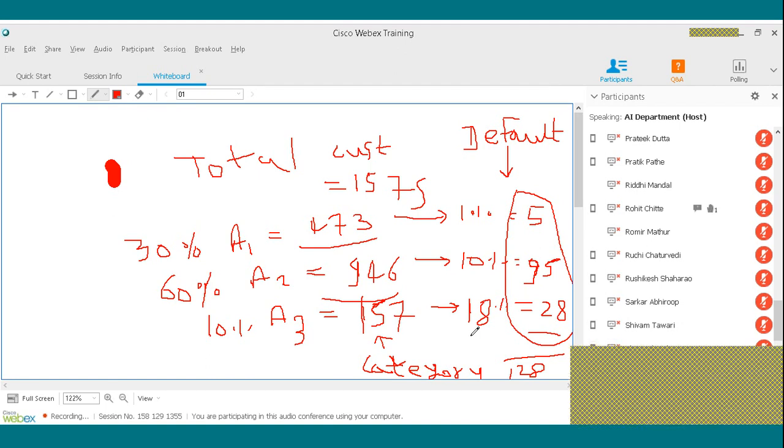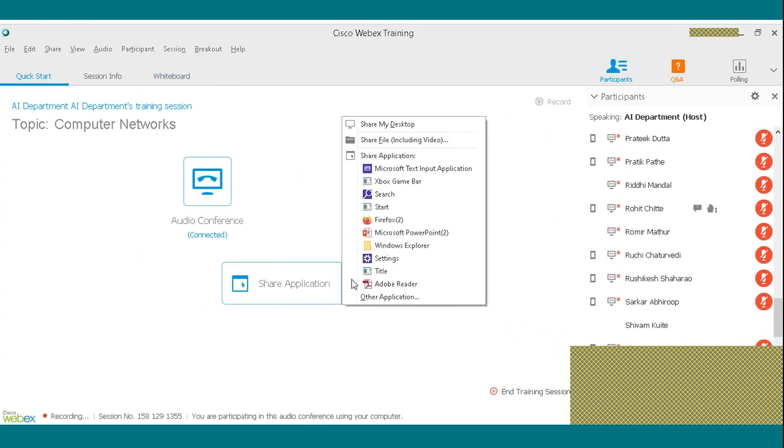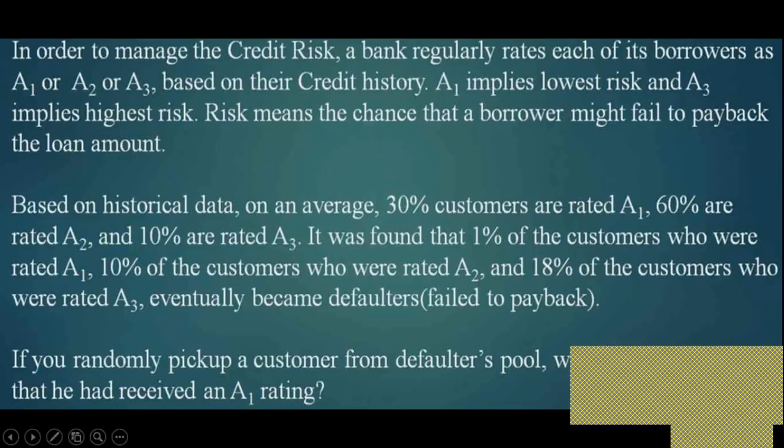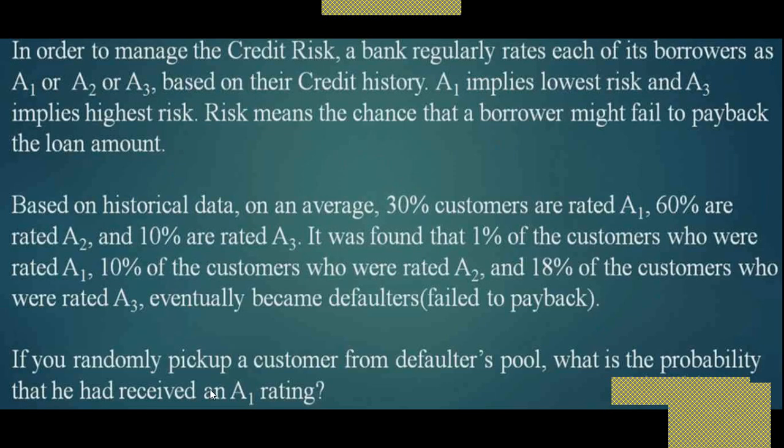And the question is, what is the probability that he had received an A1 rating? When you pick up any person from the 128, what is the probability that he belongs to the A1 rating? This is the question you have to solve using the Bayes test.